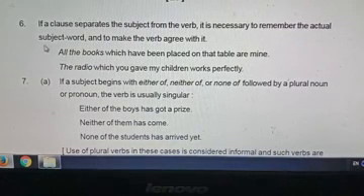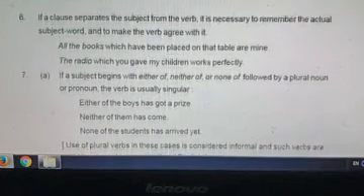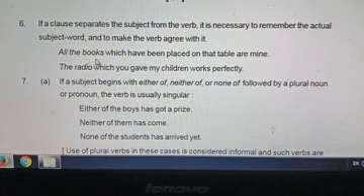Rule 6. If a clause separates the subject from a verb. So listen, all the books which have been placed on the table are mine.